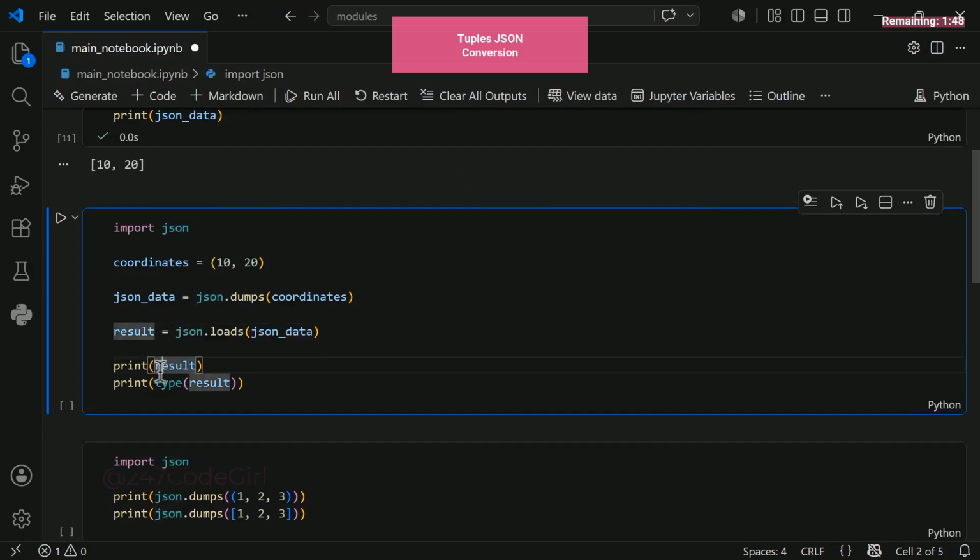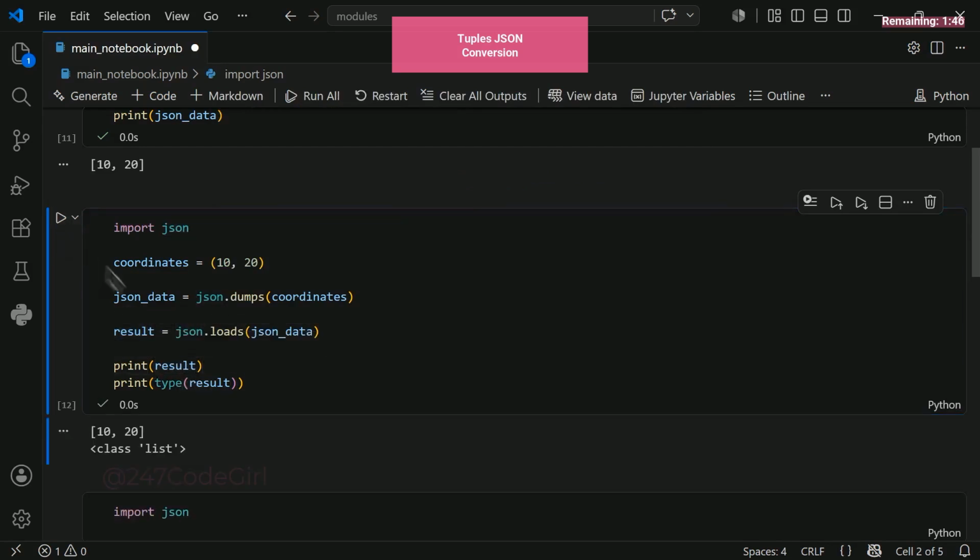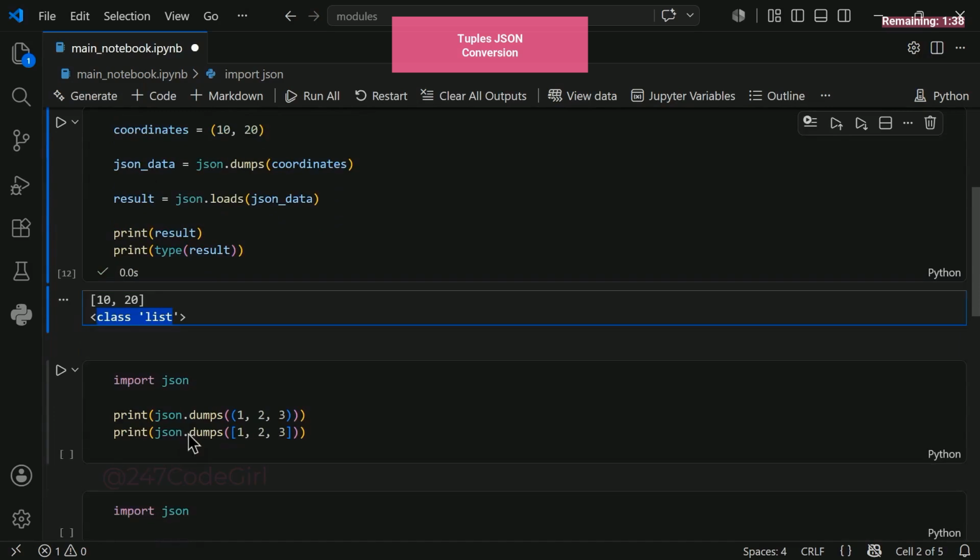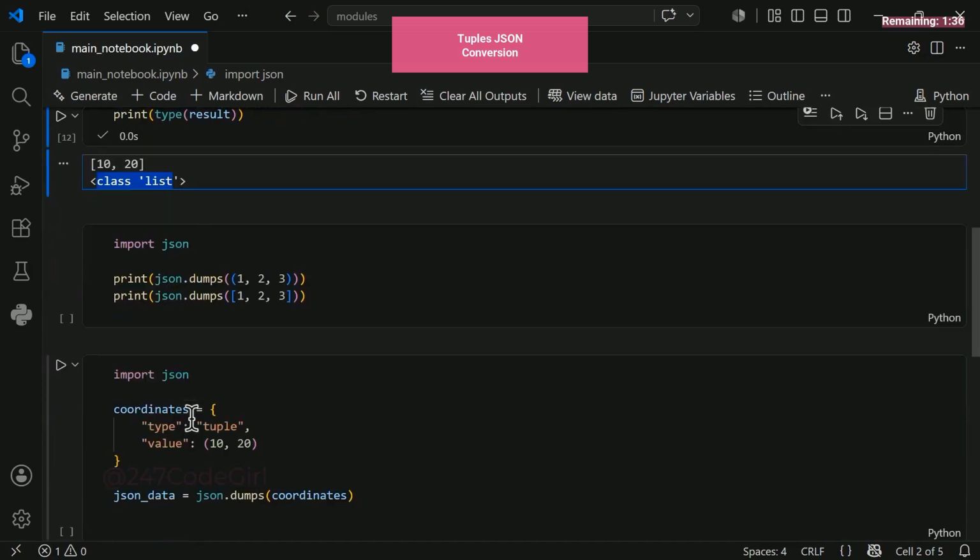Let's check the resulting data type. Running this, we get a list back. See, it's explicitly a list type. We've completely lost the context that this was originally a tuple. Let's scroll down to a robust solution for this exact problem.